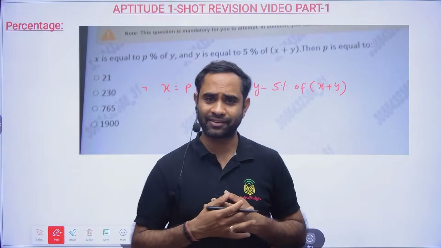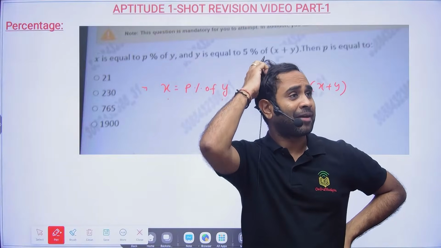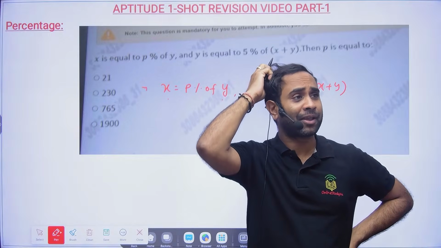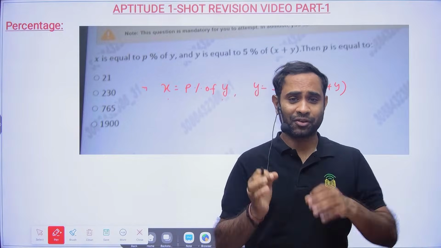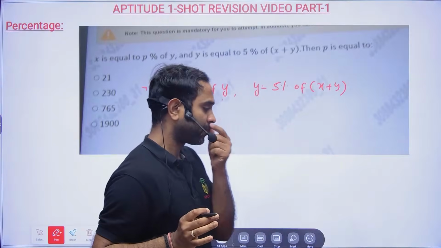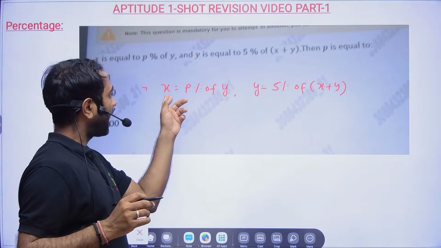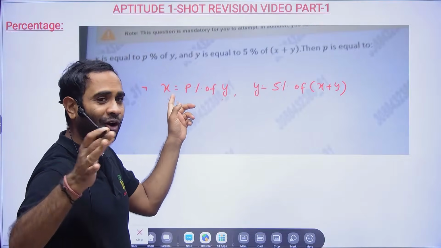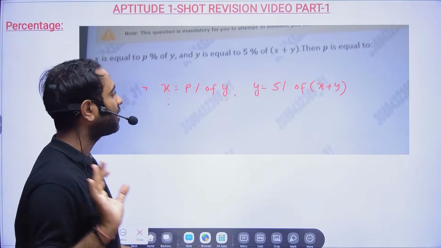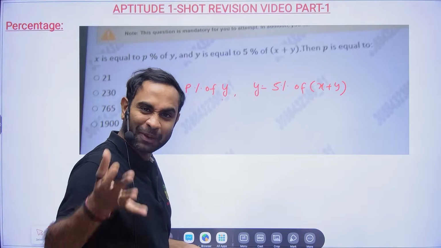It's not like in the exam you get a question and sit thinking for 20-25 minutes. You have to think quickly. It's clear that you have to find P, that means X or Y. Either bring X in terms of Y or Y in terms of X.